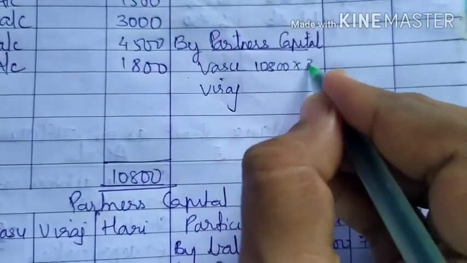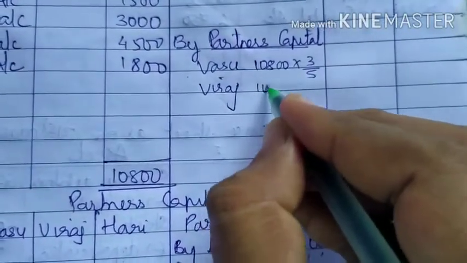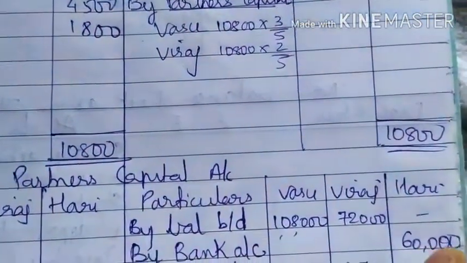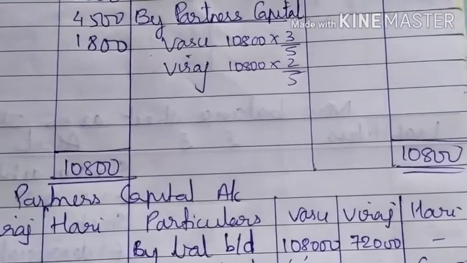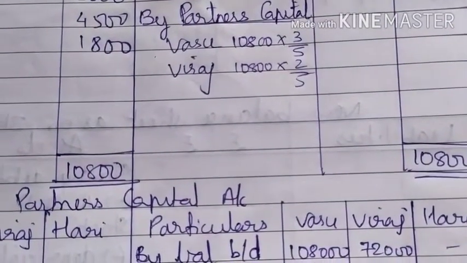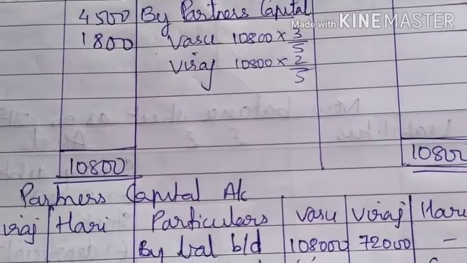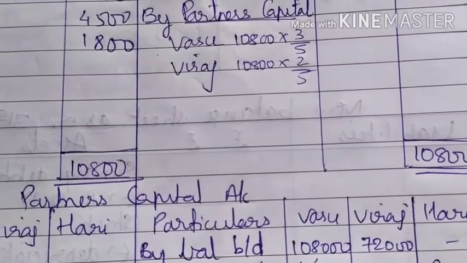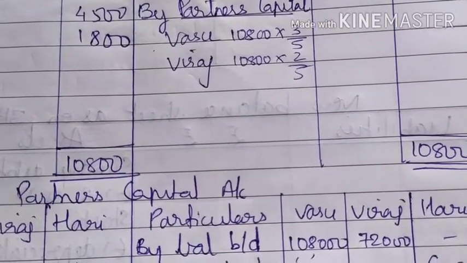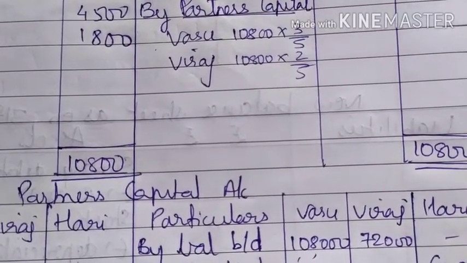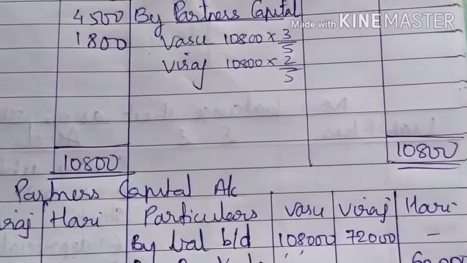10,800 को इंटू करो 3, डिवाइड करो 5 से. 10,800 को इंटू करो 2, डिवाइड करो 5 से. The total share comes to 5, that is 3 plus 2 will come to 5. So Vasu 10,800 into 3/5 and Viraj 10,800 into 2/5.